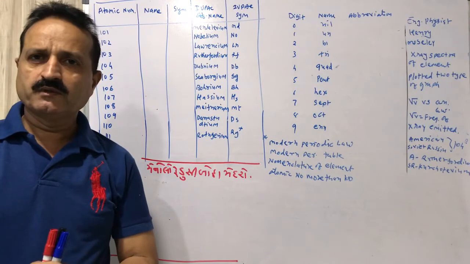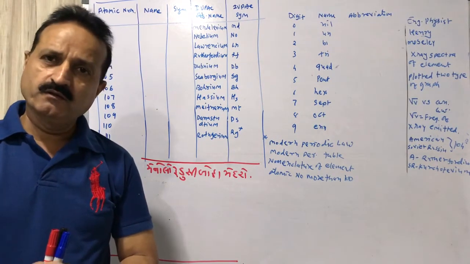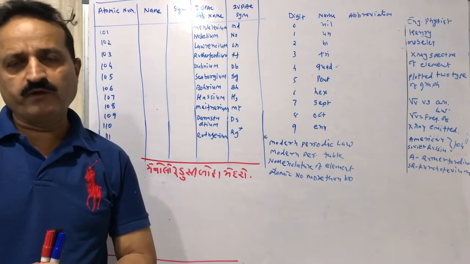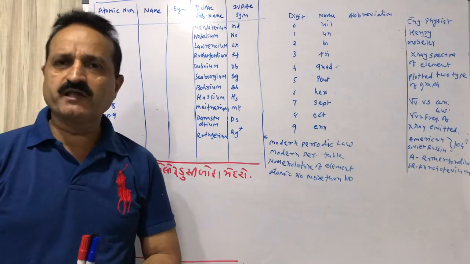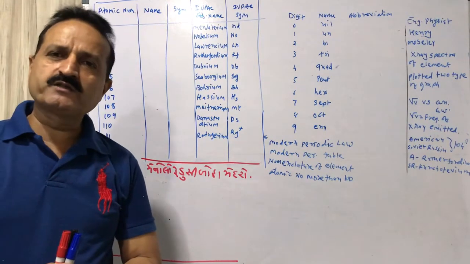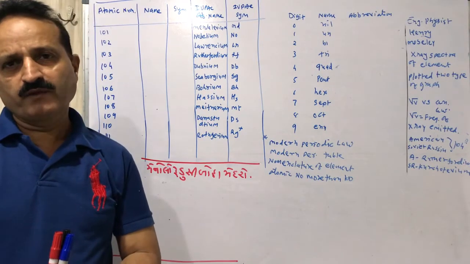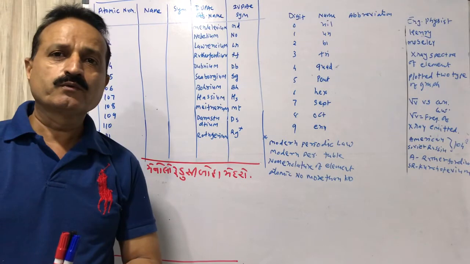Sometimes he changed the rule related to atomic weight. We took the example of tellurium and iodine. Even though the atomic mass of iodine is less than tellurium, iodine is placed after tellurium. That was the confusion related to the periodic table.